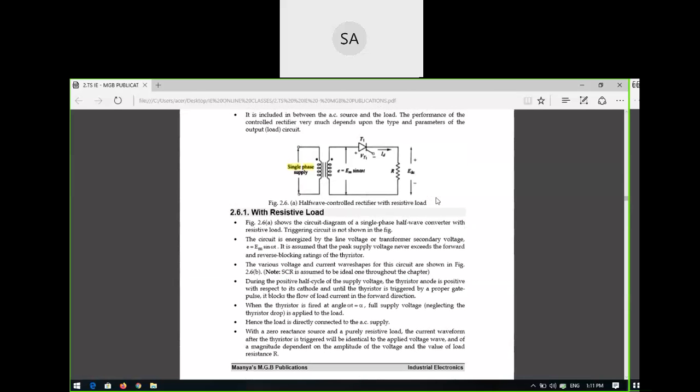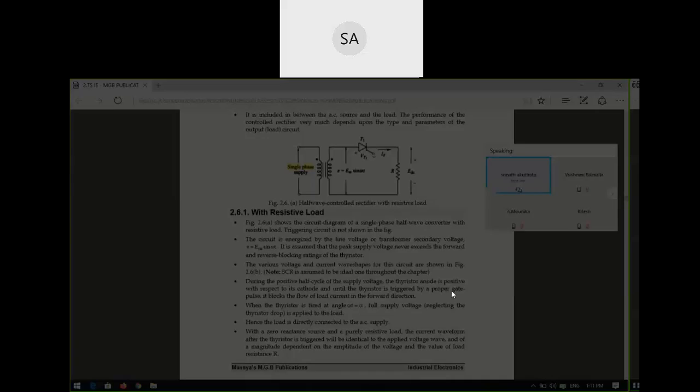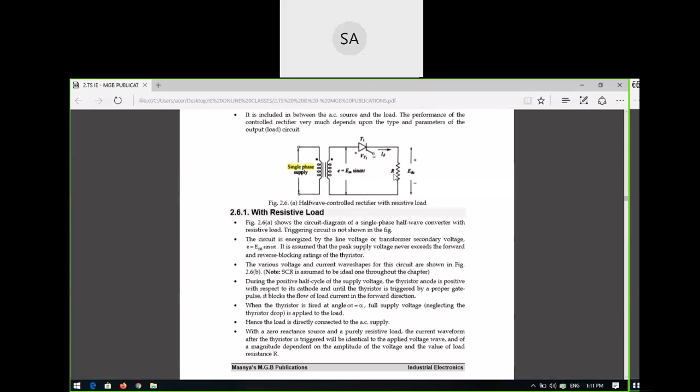Okay, so the same thing in the analysis. Here is the controlled rectifier, same process. Single phase supply, that means 230 volts you are applying to the transformer. Should it be a step up or step down transformer? A step down transformer should be used. The step down transformer gives some voltage to the thyristor here, whereas there you were giving it to the diode.